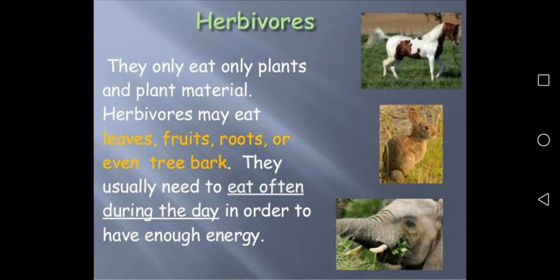Okay, suppose you look at this picture. See, a horse is there, a rabbit is there, an elephant is there. They are called herbivores. Now what do you mean by herbivores? They only eat plants and plant materials. Herbivores may eat leaves, fruits, roots, or even tree bark. They usually need to eat often during the day in order to have enough energy. Clear? Everyone has understood what herbivores are? So they are plant or grass eating animals.